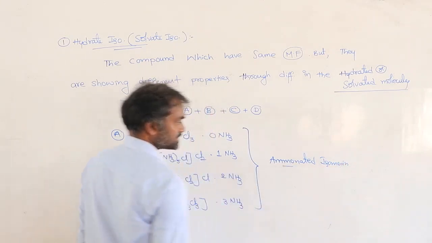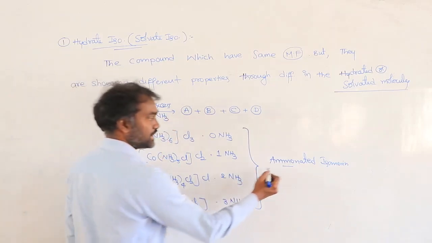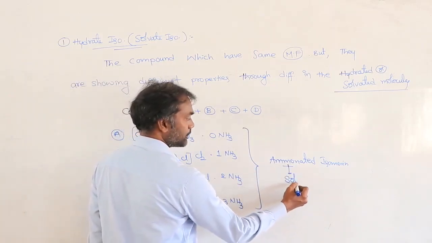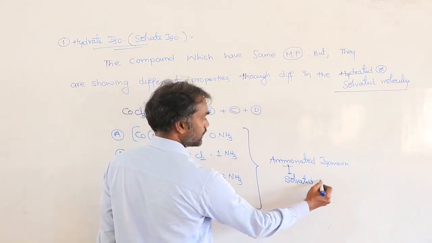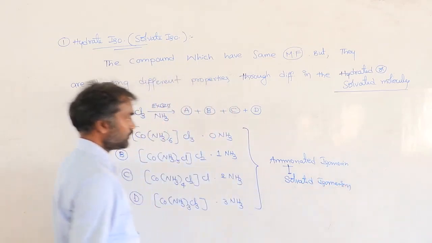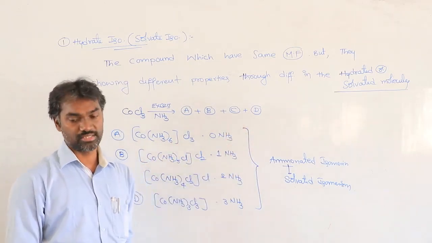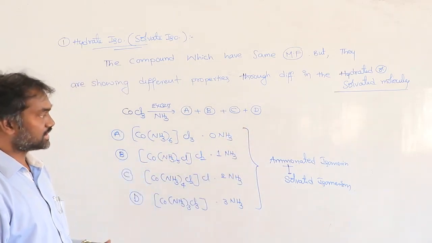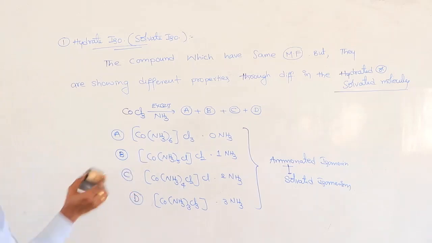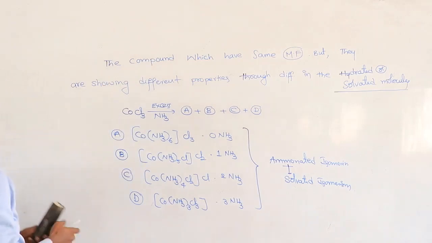See, ammonia is nothing but a solvent like water only. So that's why we call it solvated isomerism. Instead of ammonia, if water is there, you call it hydrated isomerism. So these are the best examples. Next, second one: ionization isomerism.